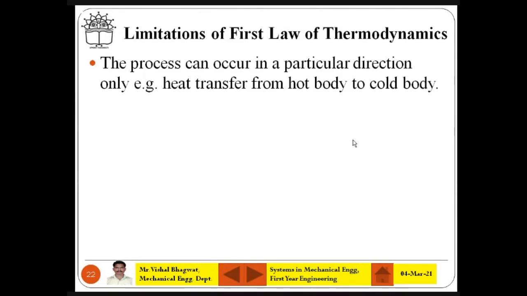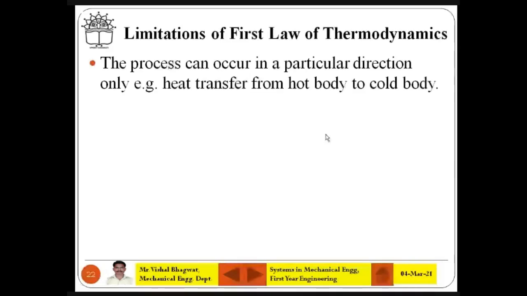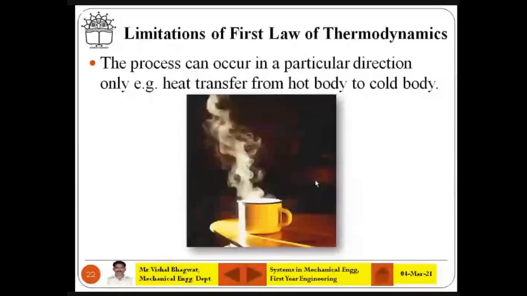You see, in the first law of thermodynamics, the process happens in a particular direction only, that is heat transferring from a hot body to a cold body. It is not able to give an explanation about why or how heat can be transferred from a low temperature body to a high temperature body. Understand, how is it possible to transfer heat from a low temperature body to a high temperature body? There is no proper explanation in the first law. That's why there is a requirement of the second law of thermodynamics. So this is nothing but how heat flows from one direction to another, that means from a hot body to the environment. That is the heat flow.